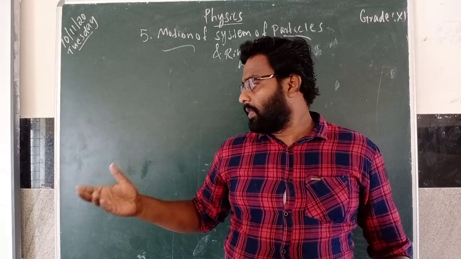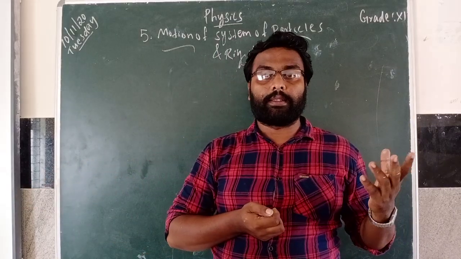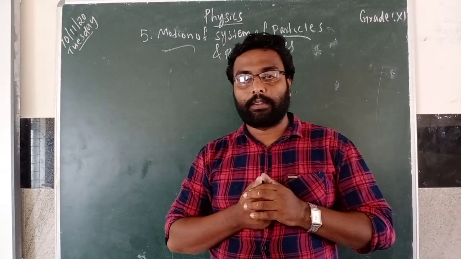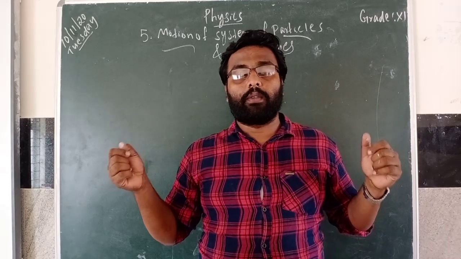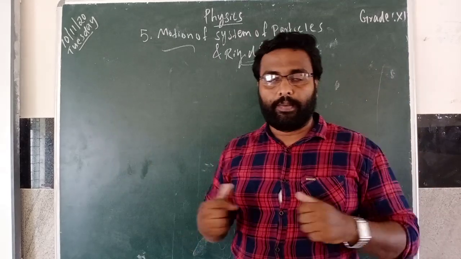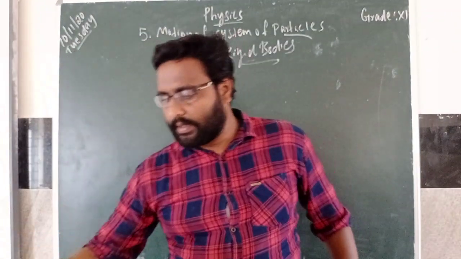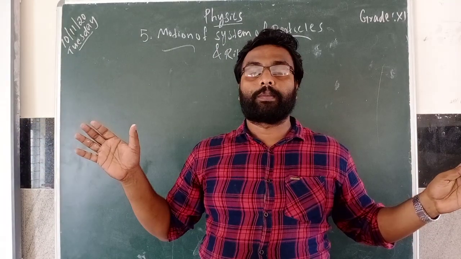You can assume a bulk body. You all are cricket players, and many of the people around us are cricket players. While playing cricket we use the cricket bat. We can keep it as a bulk body. Or you can take this duster or a chair as a bulk body.